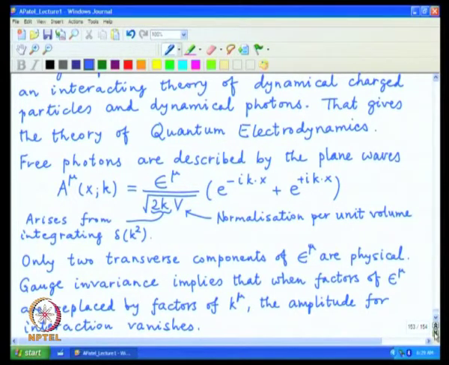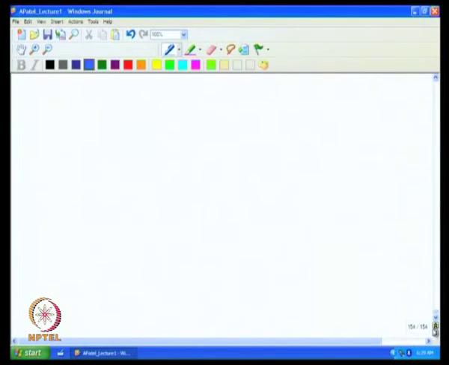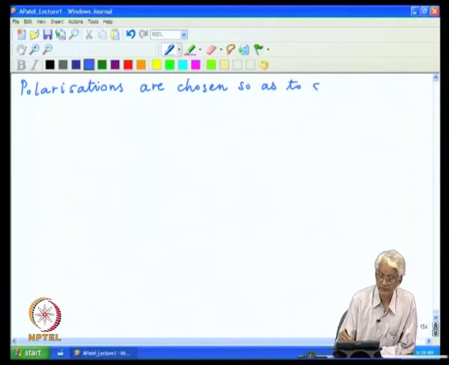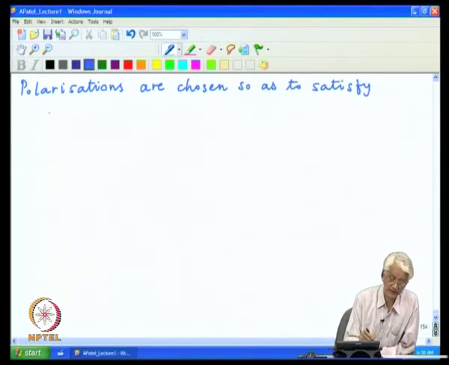We can also make a few comments about this choice of polarizations. They are chosen so as to satisfy two constraints.